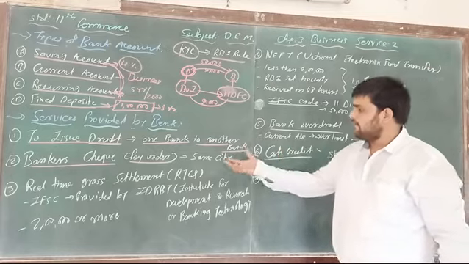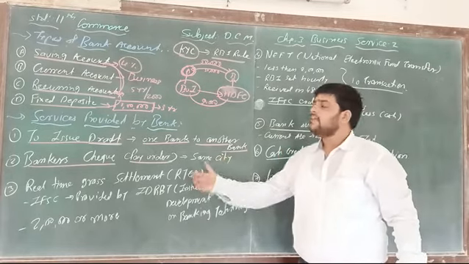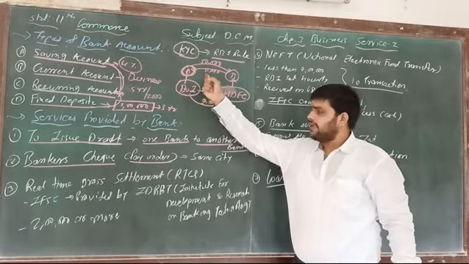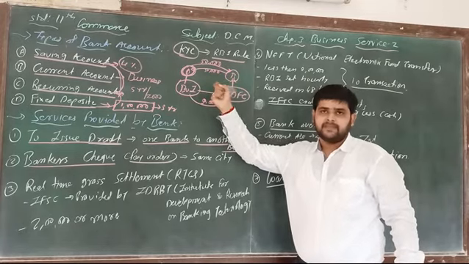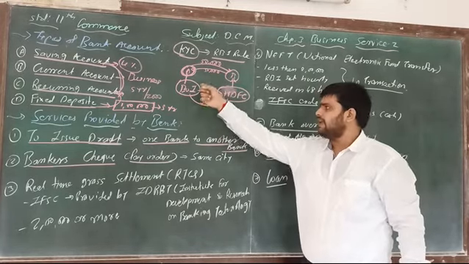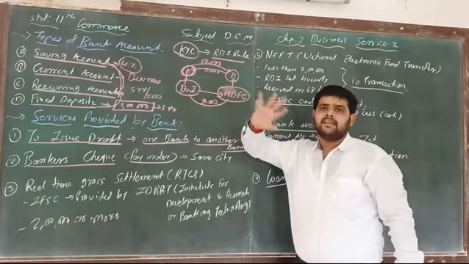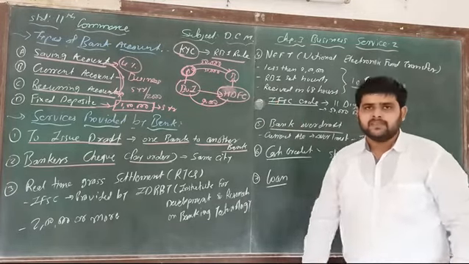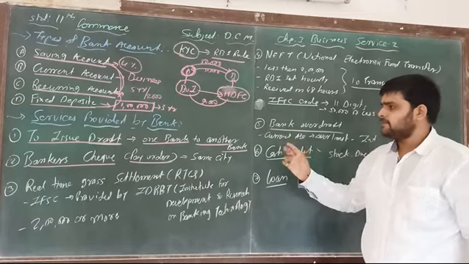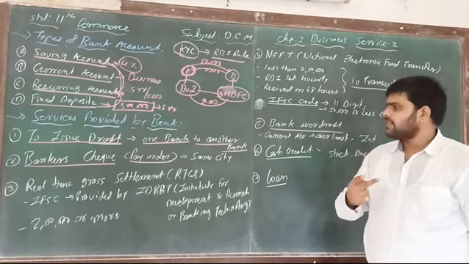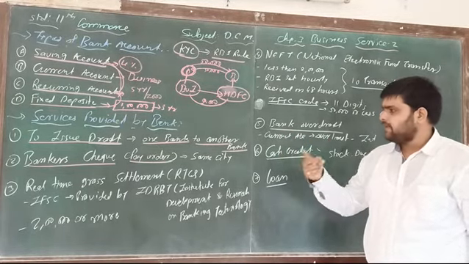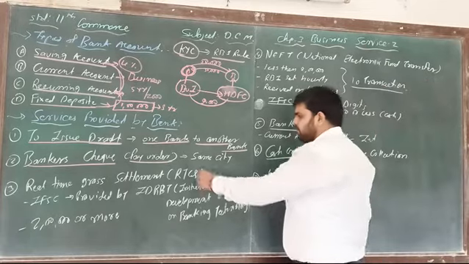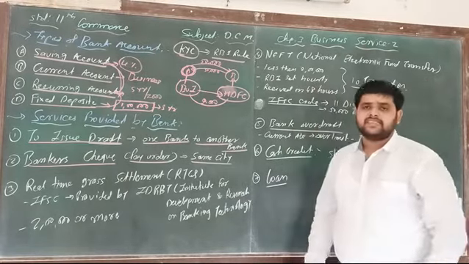But the bank can pay only when A's bank account has enough money. For example, if 50,000 is needed and he has a balance of 60,000 or 70,000 or more, then it is possible to send the money. So this is the second service, banker's check or pay order, which is useful when they are doing business in the same city.